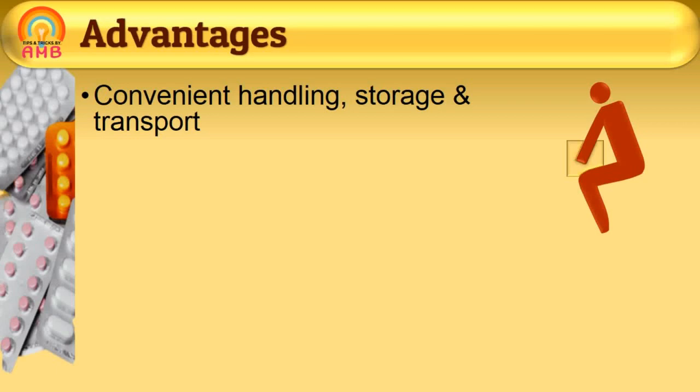Liquid dosage forms are stored in bottles where there are chances of breakage of bottles during handling and transportation, and they require more space for storage. But in case of solid dosage forms, their handling and storage does not create such problems.